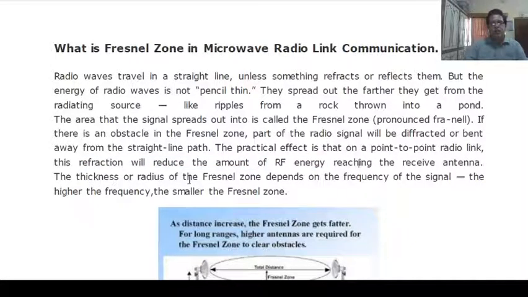The thickness or radius of the Fresnel zone depends on the frequency of the signal. The higher the frequency, the smaller the Fresnel zone.